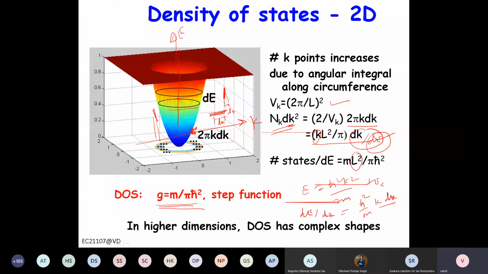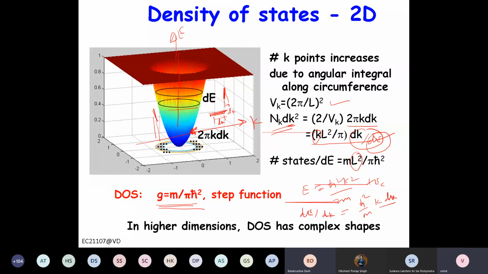Hello, sir. Excuse me. How are you getting the volume as 2 pi by L whole cube for 3D, and for 2D it's square, and for 1D it's only 2 pi by L? No, see, for 1D, it is only one dimensional, right? You can consider a quantum wire. So there are states only along one direction. For a quantum well, there are states only in the xy plane because the z direction is confined, right?